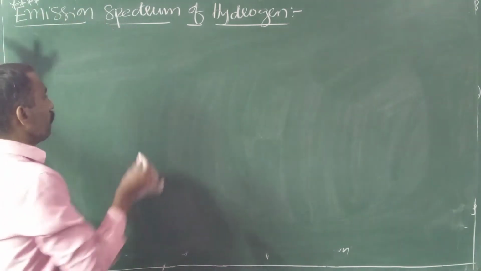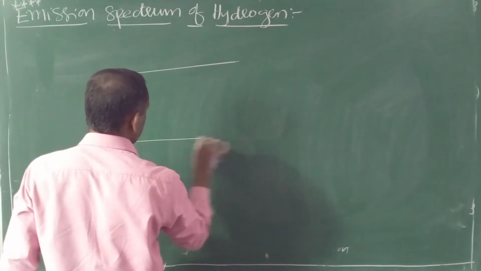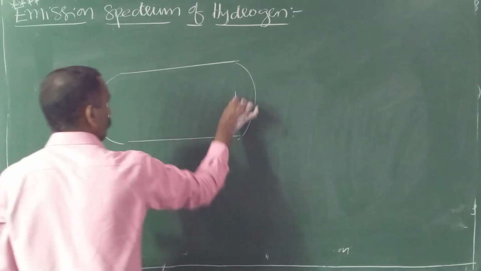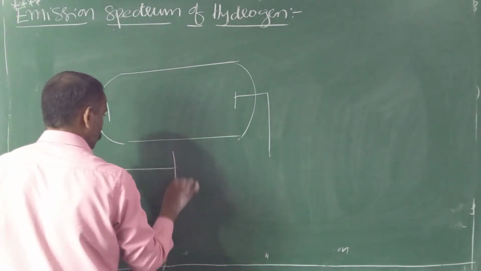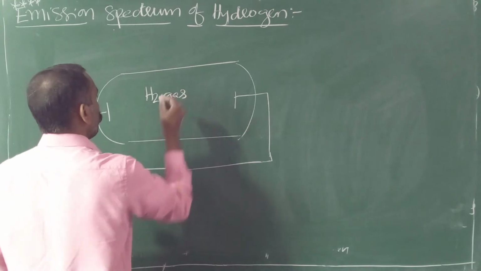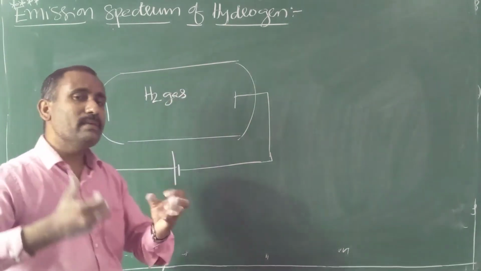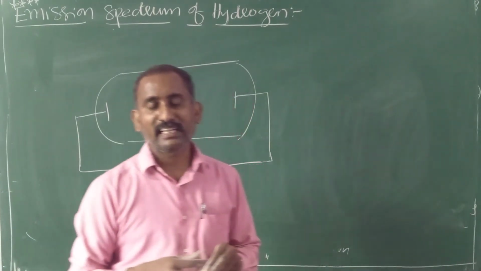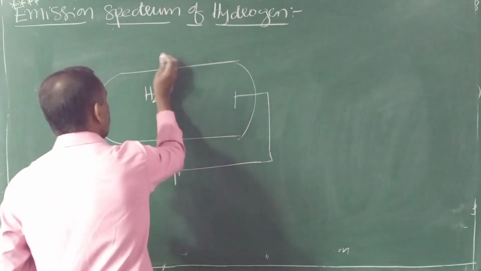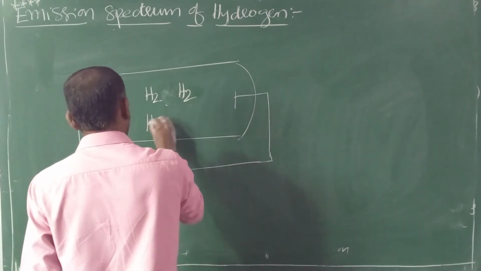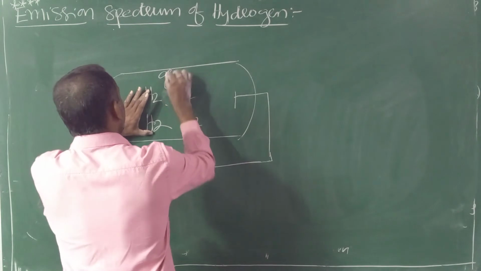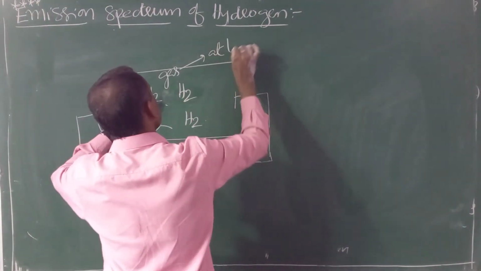Whenever hydrogen gas is taken in a discharge tube experiment, hydrogen gas contains so many molecules, not only one molecule. Any gas contains a large number of molecules, H2. This hydrogen gas is taken at low pressure.